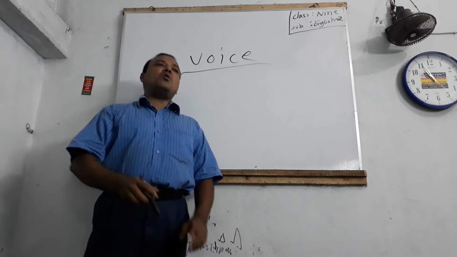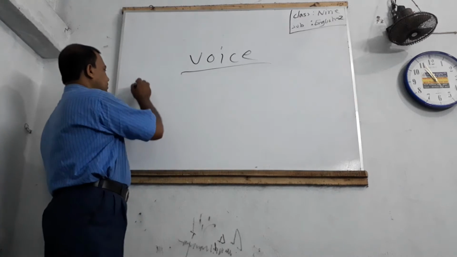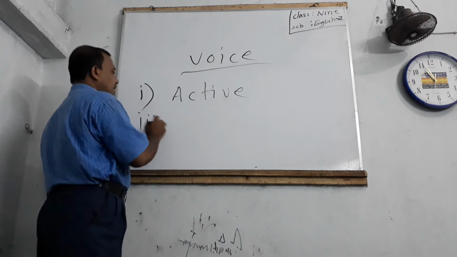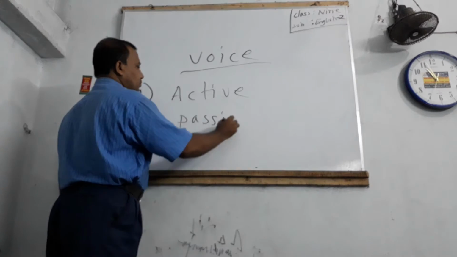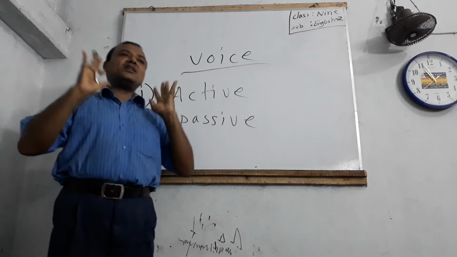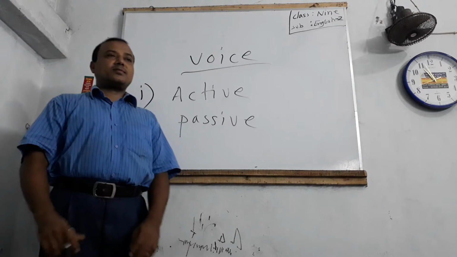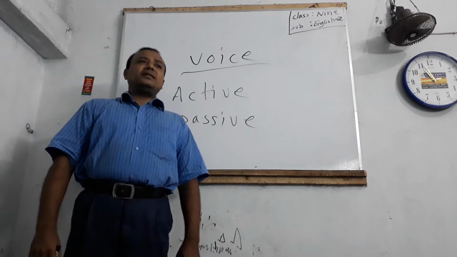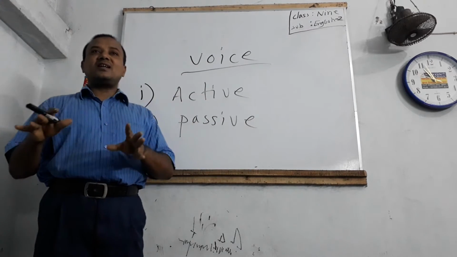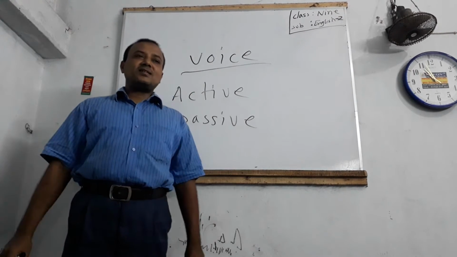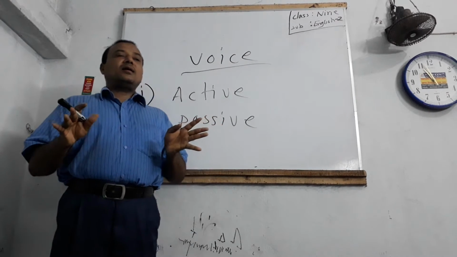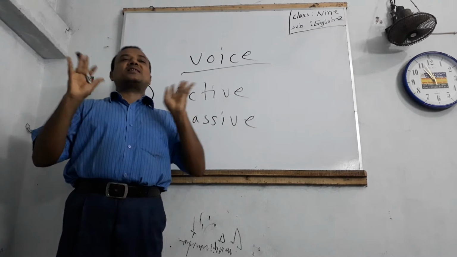There are two kinds of voice: active voice and passive voice. Generally, there are five kinds of sentence: assertive sentence, interrogative sentence, imperative sentence, exclamatory sentence and optative sentence. Now, we will learn active to passive of assertive sentences.